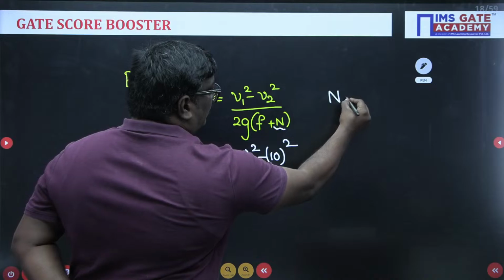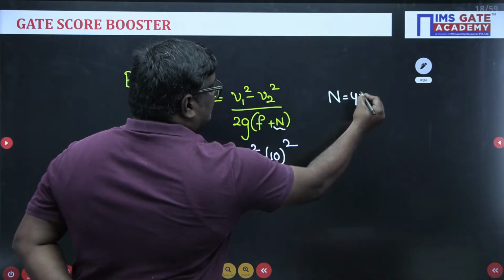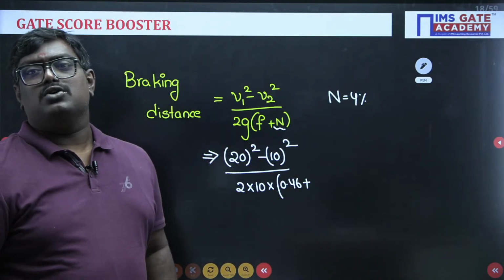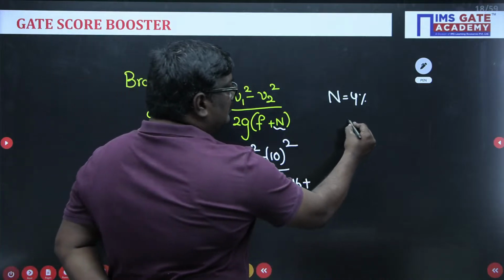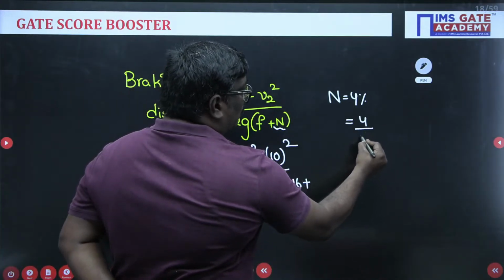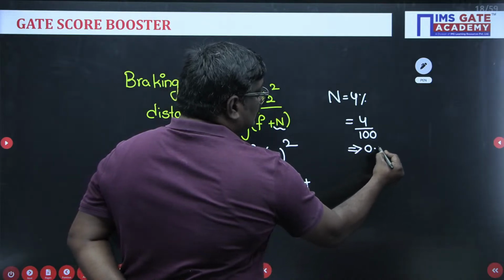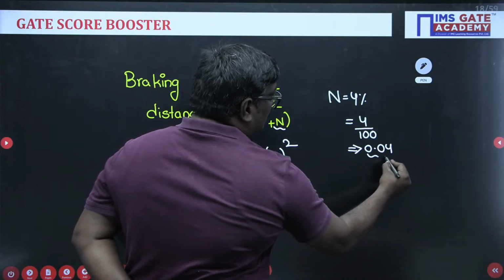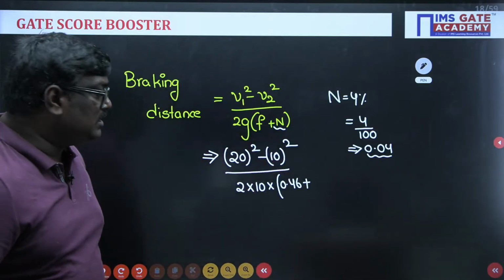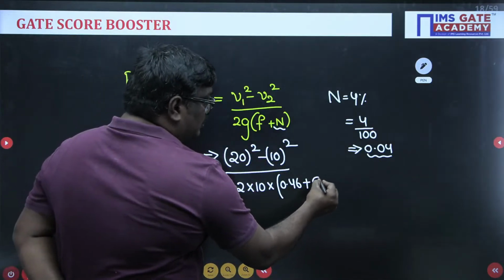This is very important, students. Gradient is given as 4 percent. So what will be the value of gradient? It will be equal to 4 by 100, that will be equal to 0.04. So when I substitute this value 0.04 here,